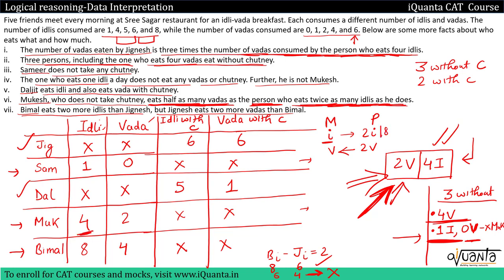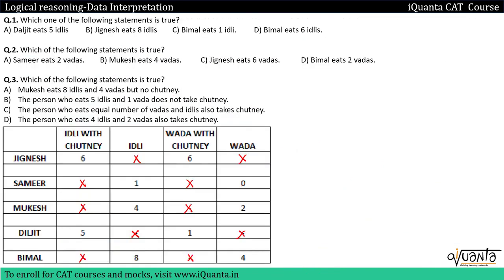Do we have a person eating 8 idlis? Yes, Bimal. Mukesh is eating V vadas, that means 2 vadas, so there should be a person eating 4 vadas, because 2V is 4. We have a person eating 4 vadas, that is Bimal. So yes, all the clues are being satisfied in this case. We'll answer all the questions using this only. So this is the final table that we get.